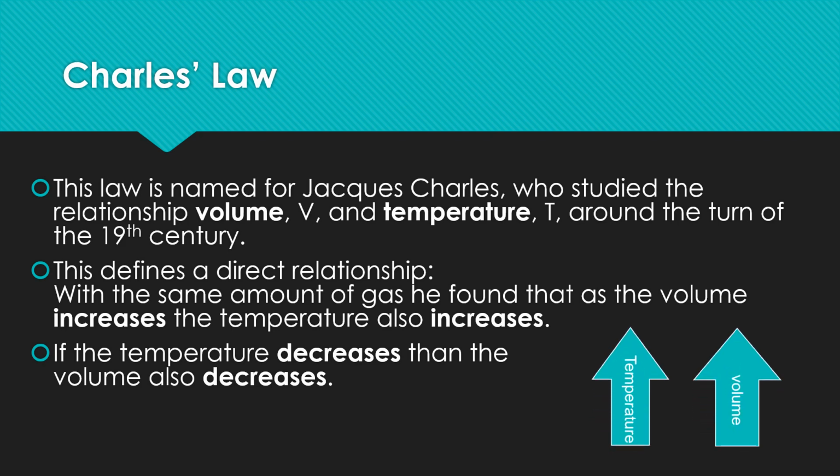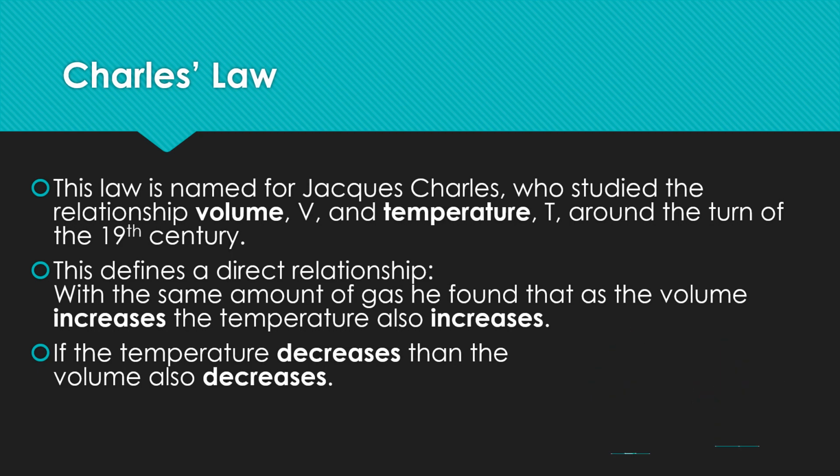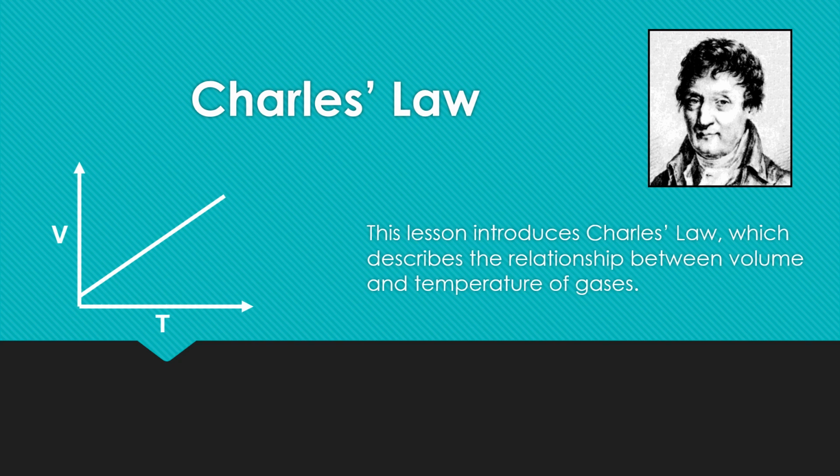Now let's see the relationship between temperature and volume. Now we know that Charles described the relationship between volume and the temperature of gases. Therefore, we can take this kind of expression: V1 and T1, that means the volume and the temperature at one condition, can be changed.